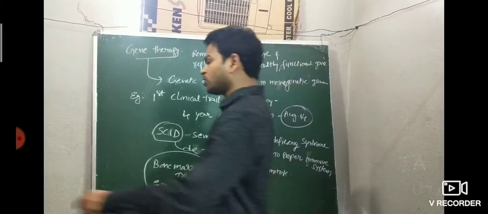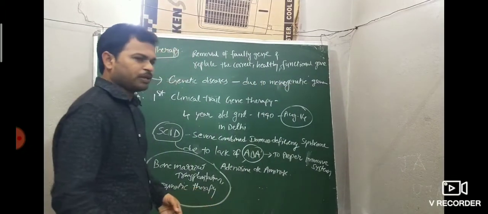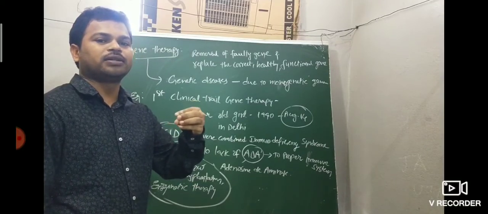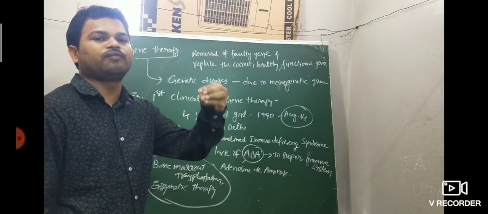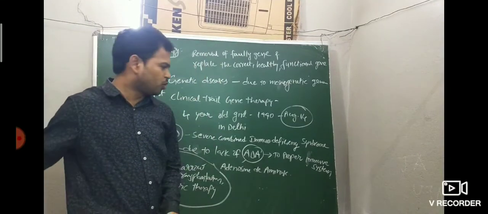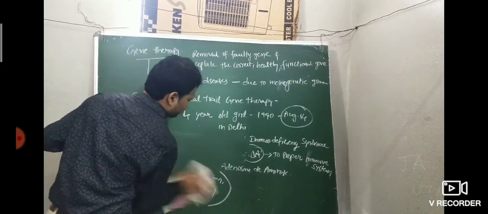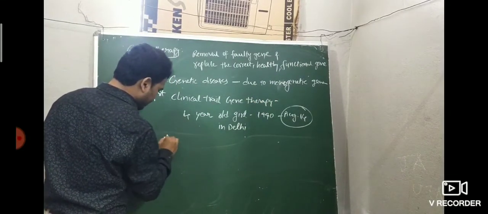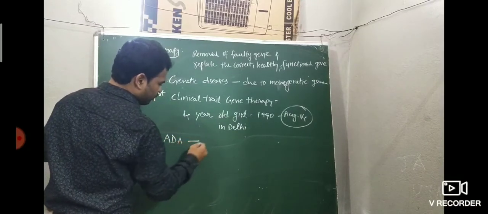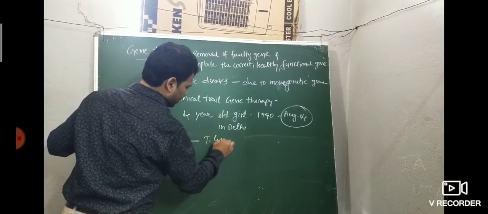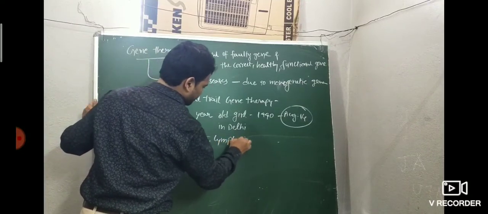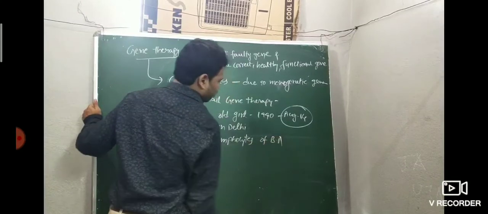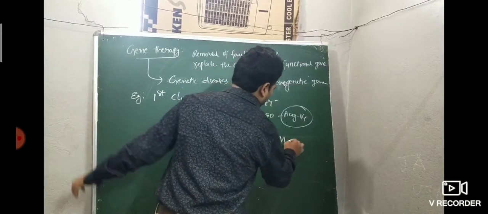The question also asks for the process of gene therapy. First, identify and isolate the ADA gene from the T lymphocytes of the bone marrow of the patient.